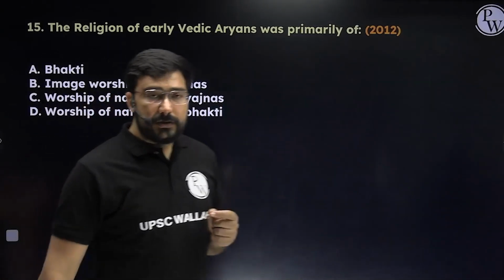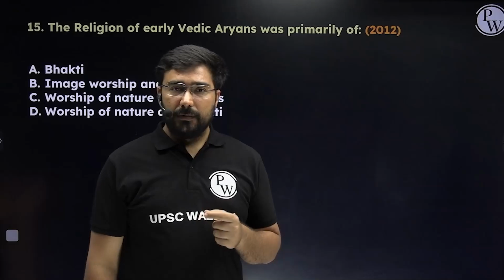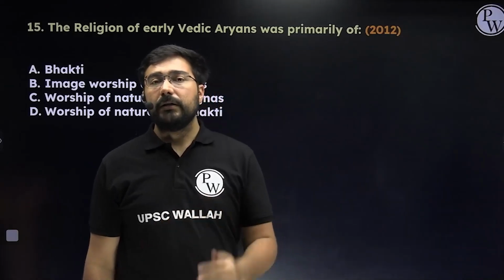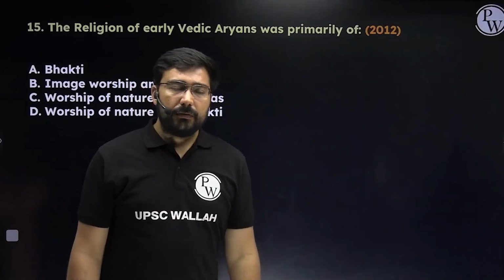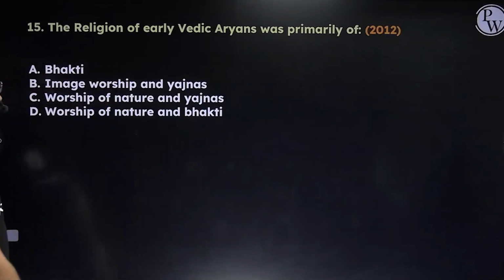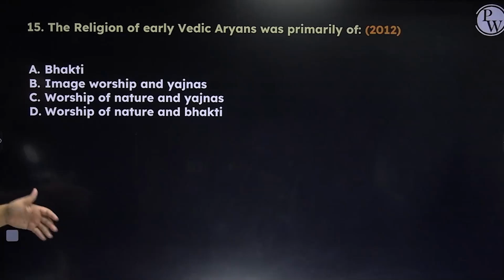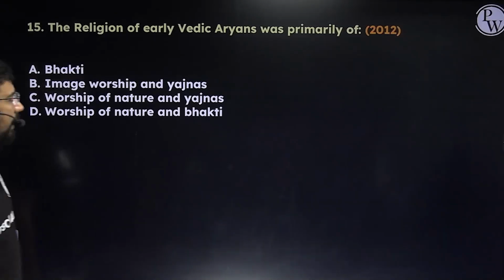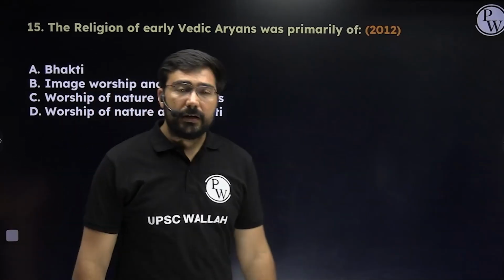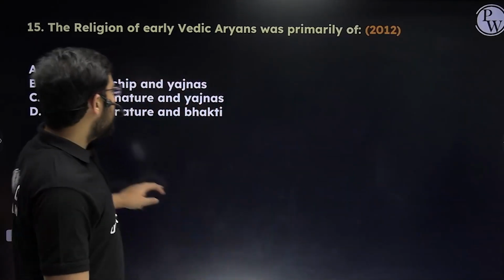Image worship will start from Mahayana Buddhism, and from Mahayana Buddhism it will be taken by Hinduism. So during the Vedic period there was no image worship. Second statement is incorrect. Third, worship of nature and yajnas to some extent, in fact it is correct because they used to do nature worship also. Worship of nature and bhakti. Bhakti was not there. So here the answer will become C, which is very easy to remember.